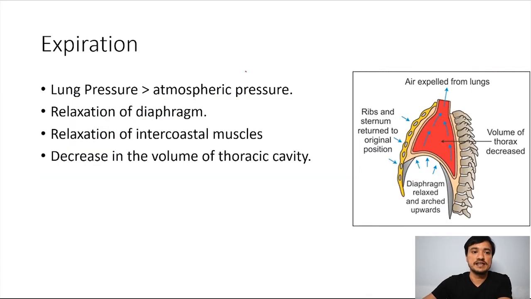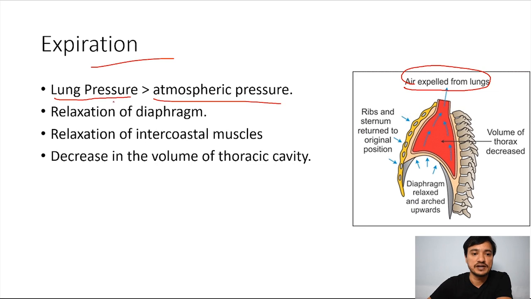Moving on to the next topic, there is expiration. See, air has to be expelled out from the lungs. As we have seen in inspiration, the lung pressure is negative with respect to atmospheric pressure, but here lung pressure is more and the atmospheric pressure is lesser as compared to lung pressure, and all the opposite things happen. Relaxation of the diaphragm brings it to the normal state. This is the relaxation.